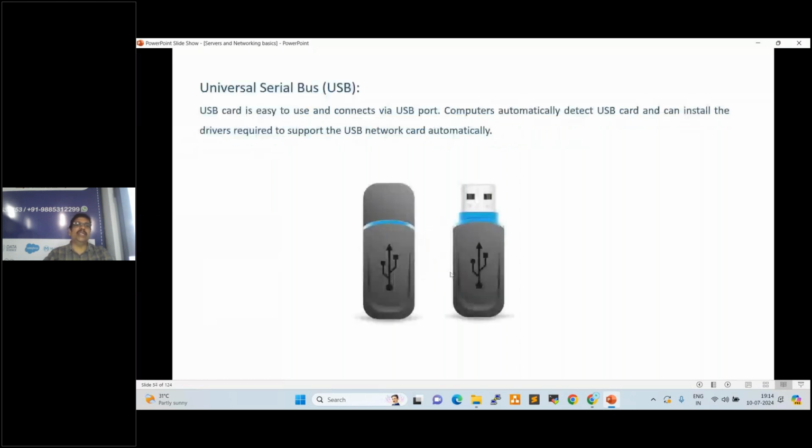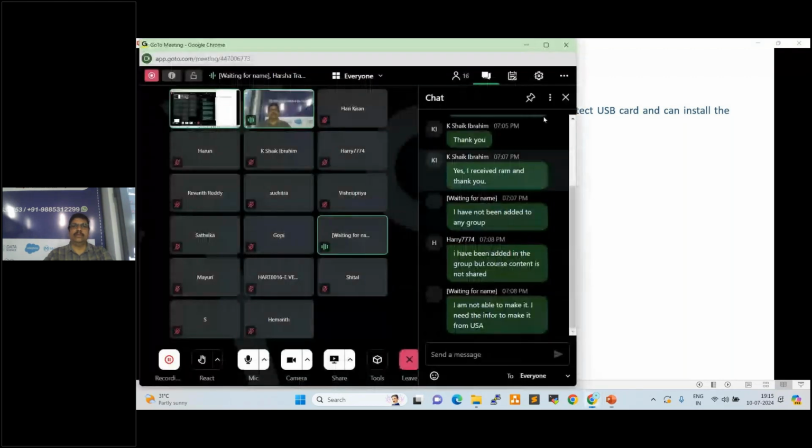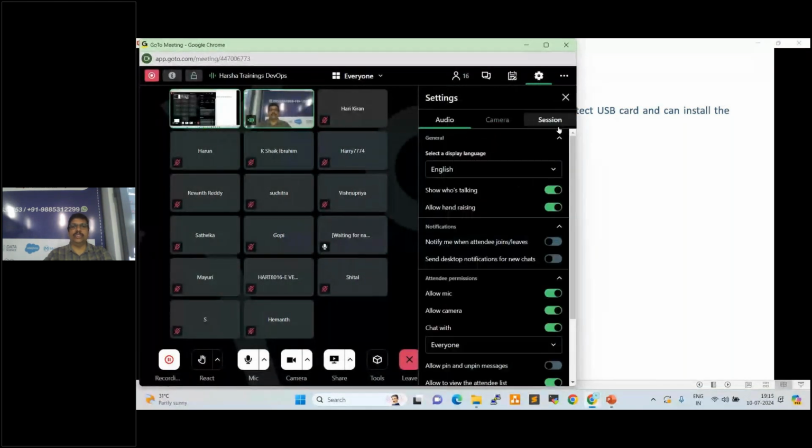USB card. This is the dongle, right? Normally, while traveling, people are using this. It is easy to use and connects via a USB port. So currently, USB cards are also being used. We need to put in a SIM card and enable that dongle.